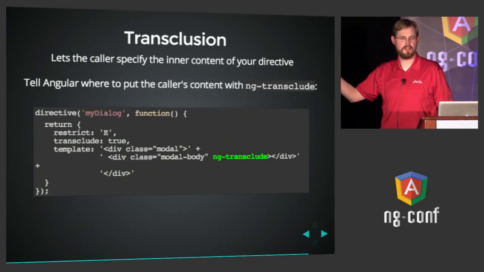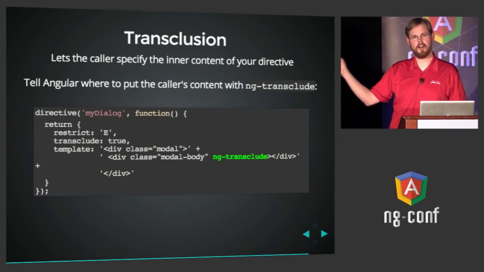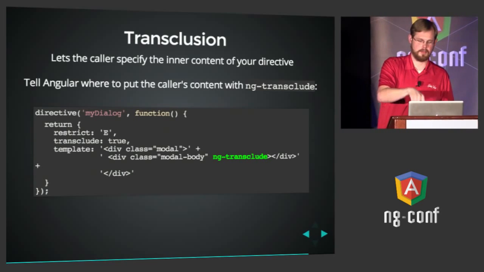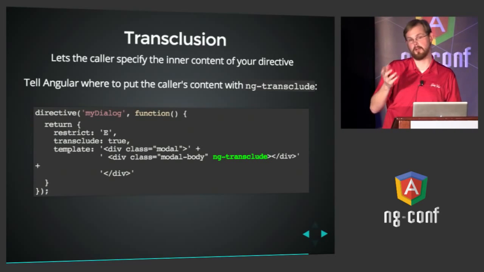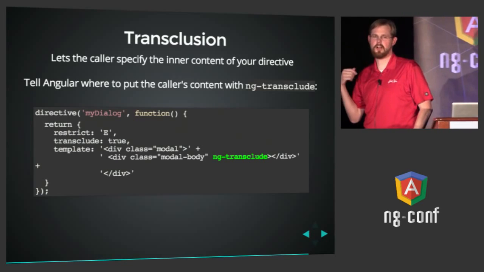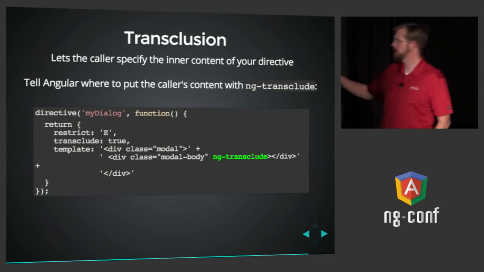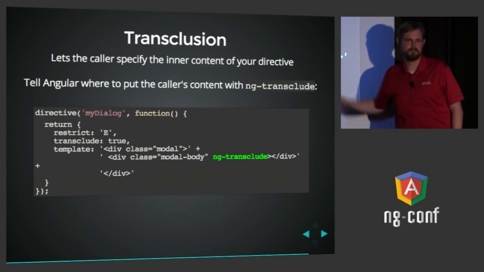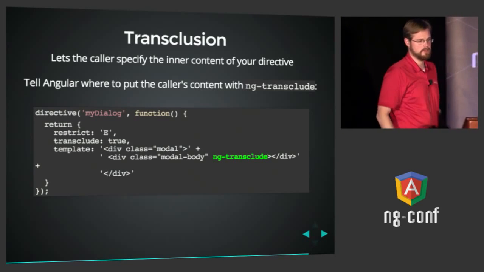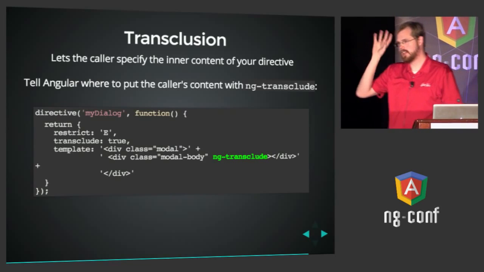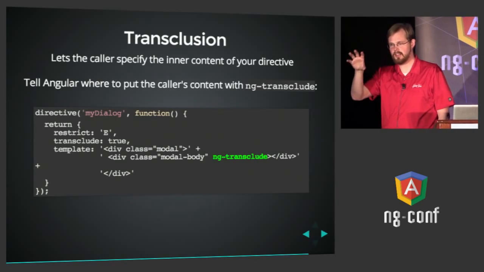That attribute is how Angular finds the content that the caller specified and inserts it below that element as a child of it. Not below it, but as a child of it. Okay, so I just want to talk through that again because it's kind of weird. But this is how the directive author says picture frame content goes here, right where I've marked ng transclude. You could have as much HTML as you want in here, and then a single ng transclude, and Angular will put the caller's content in there.